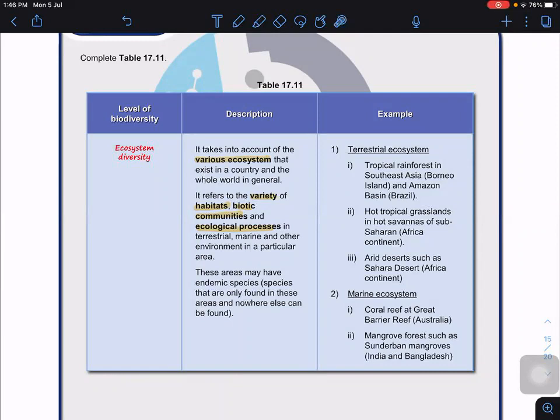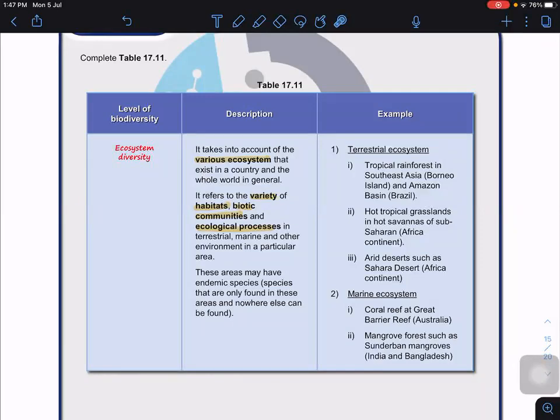Now, what does endemic species mean? Some species that you can only get in particular regions of the world. Let's say, for example, Australia, right? You have kangaroo. I don't mean that we transport the kangaroo to the zoo in Malaysia. No, I mean in nature, in the wild. You won't see kangaroo. You go into the tropical rainforest, you won't see kangaroo or koala bear there, right? So we say endemic. Are you clear?